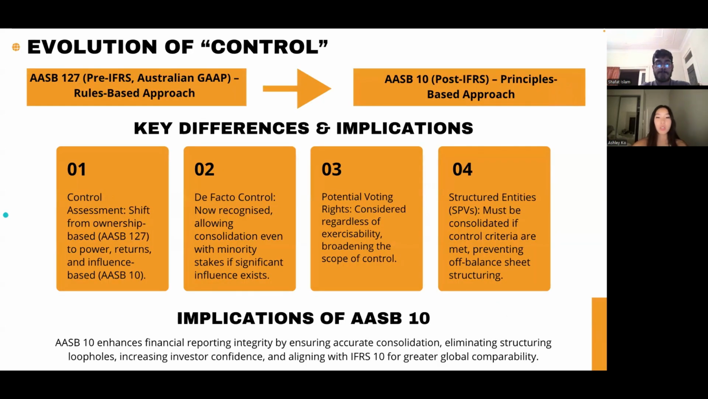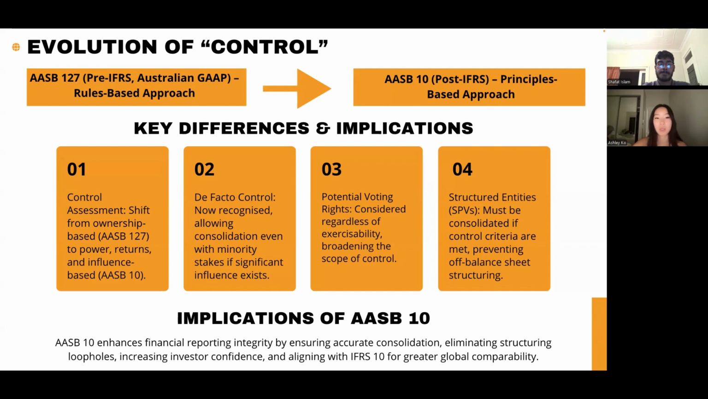The concept of control under Australian accounting standards has evolved significantly, particularly with the shift from AASB 127 to AASB 10. This transition reflects a move from a rules-based, ownership-focused approach to a principle-based model that better captures economic influence.